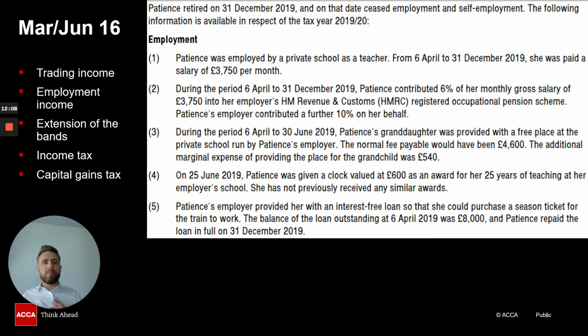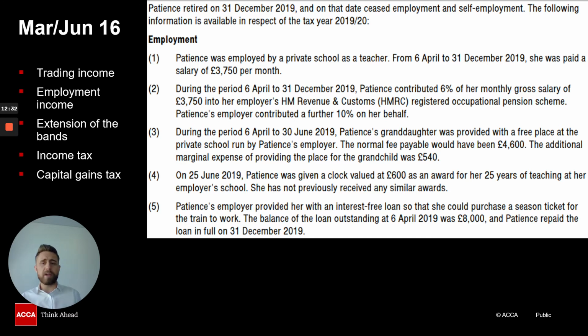So all of these separate calculations you are having to do at this point in time, but that purely relates to the employment income. And then you need to take that employment income back to the income tax computation. So what you need to do with tax is remember the specific rules for each individual item and deal with each one separately. And that is just based on employment income there.